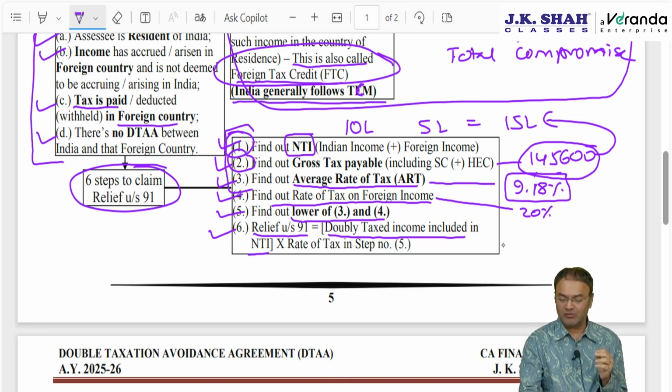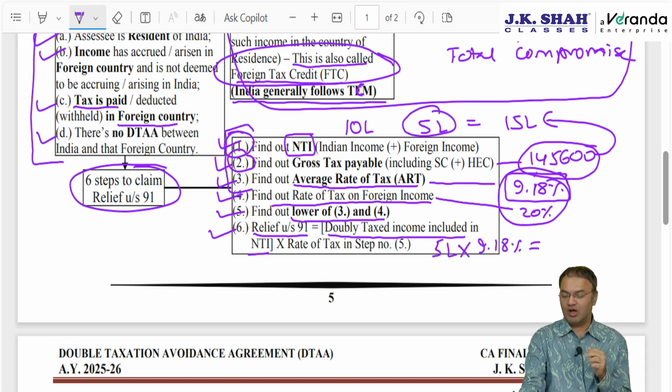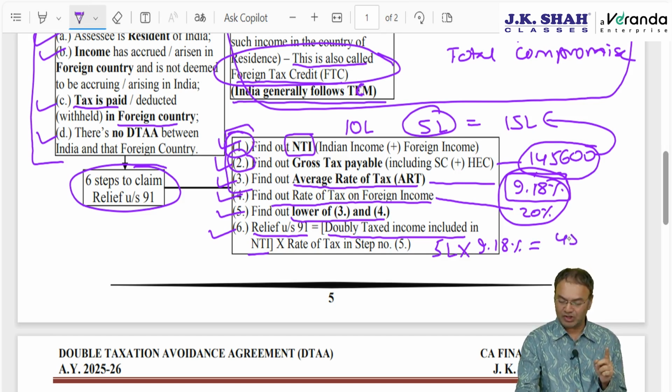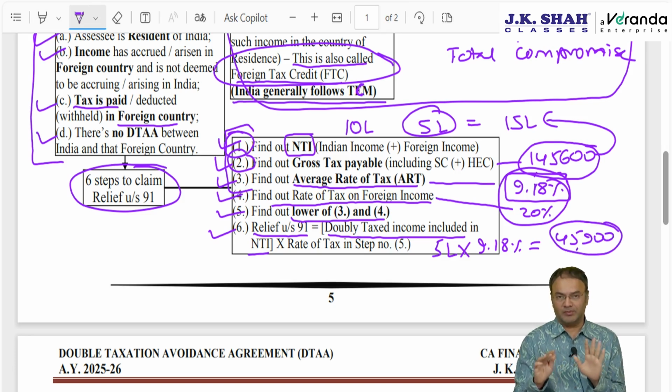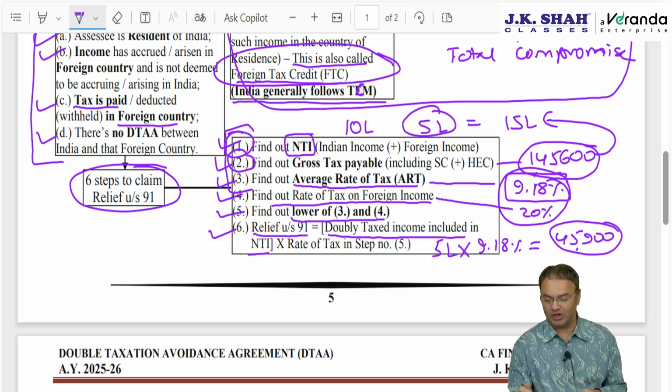How much is the foreign income? Foreign income is 5 lakh rupees multiplied by the lower of the rates of tax. Lower is 9.18%. So 5 lakhs into 9.18% will be 45,900 approximately, or whatever is the amount approximately. Let's not get deeper into it. Let's not waste time in actually calculating.